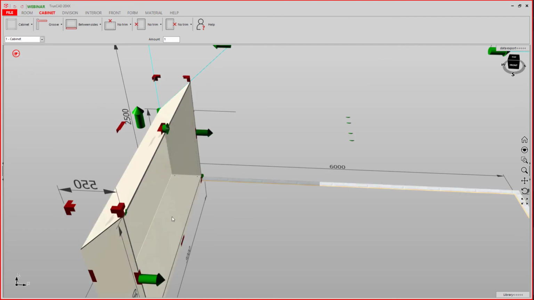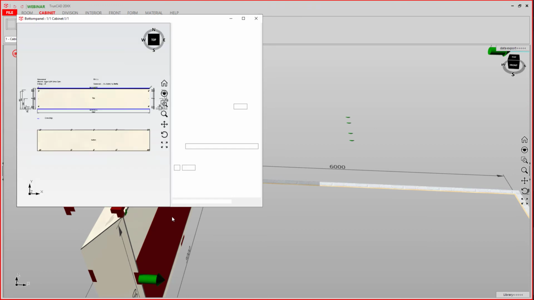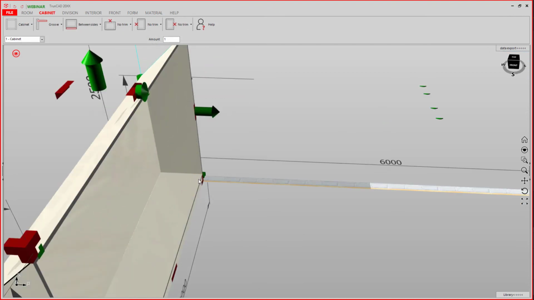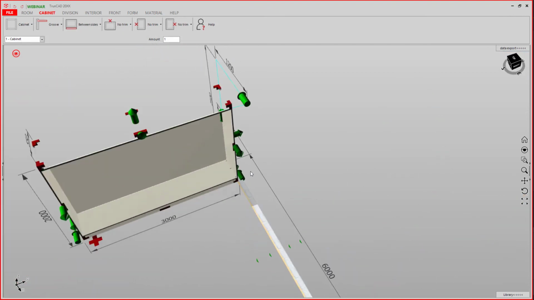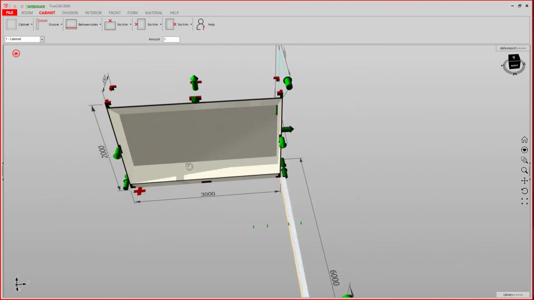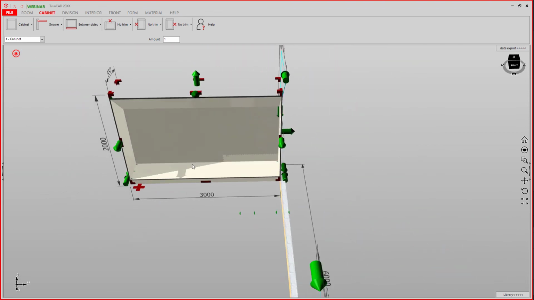If you double click a straight part, you can set the connectors just for this part. If you now close this menu, the connectors are changed. This was how to set and change your corner connectors.